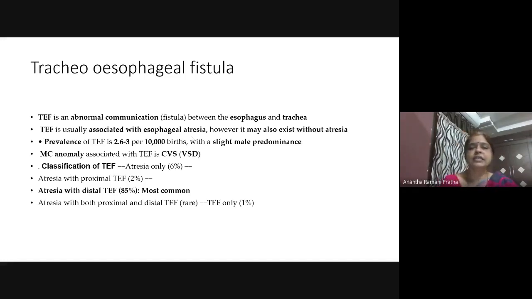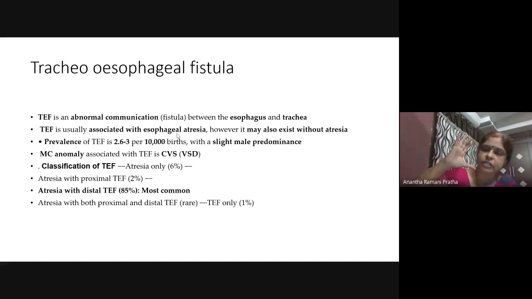This non-canalized esophagus will have an abnormal communication with the adjacent trachea, right? The part of the esophagus that is not canalized will have a proximal pouch and then a distal pouch. So this abnormal communication can be from the proximal pouch or from the distal pouch of the esophagus.